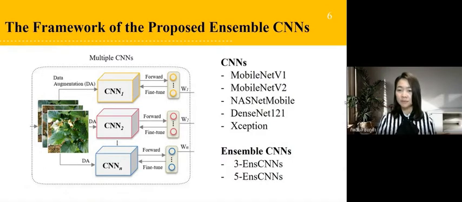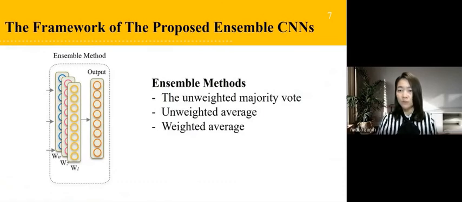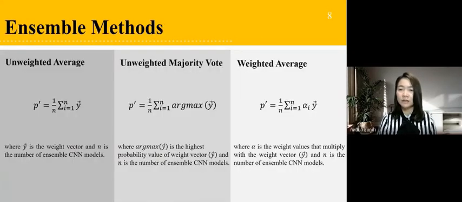Subsequently, the transfer learning and data augmentation techniques are applied in this step. Second, we chose the best 3 and 5 CNN models, called 3 Ensemble CNNs and 5 Ensemble CNNs. Finally, the output probabilities of the CNN models are given to be recognized by the ensemble methods. We propose to use 3 ensemble methods, namely the unweighted majority vote, unweighted average, and weighted average, to do the actual classification. For the ensemble method, the sum of weight values is calculated around the equation.